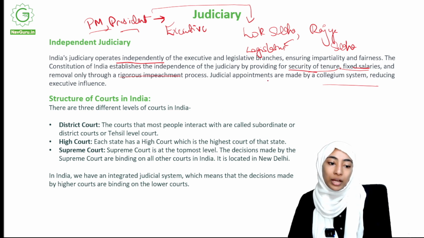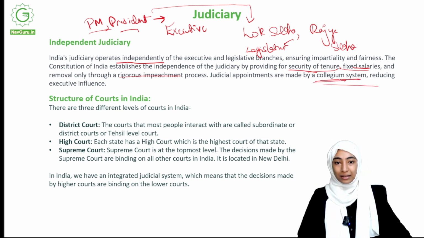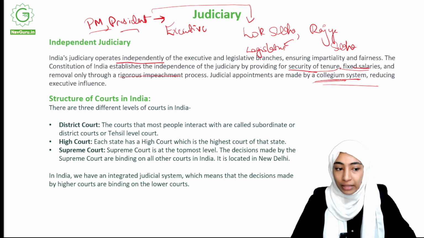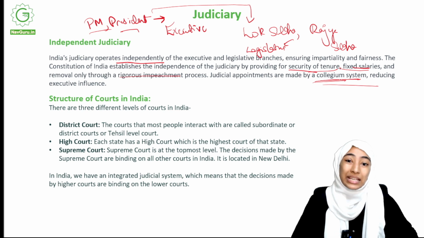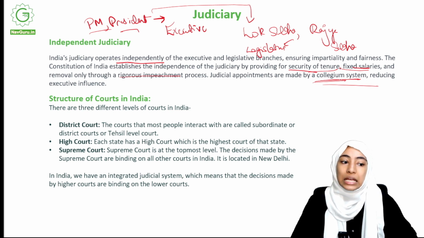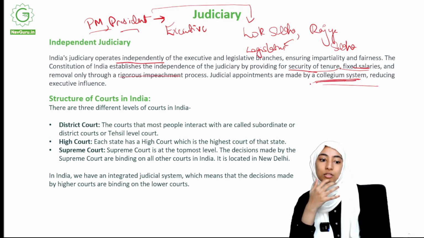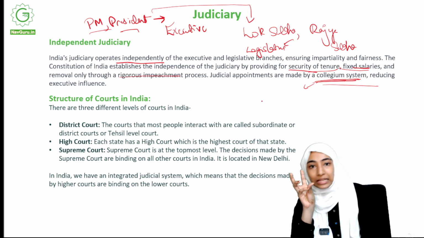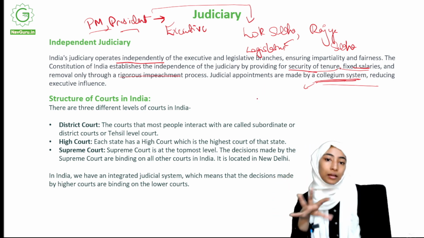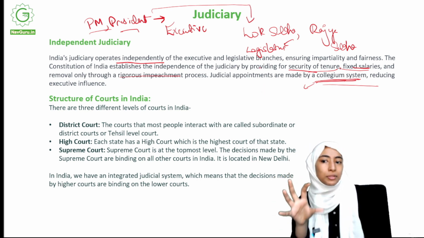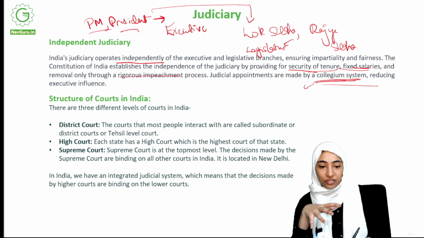Okay, judicial appointments are made by a collegium system, reducing executive influence. This is another thing. So when appointments are made, a collegium system takes place. So why do you have a collegium system? Basically to make sure that there is no executive influence. Okay, first I'll tell you what collegium system means. Usually it is either the Chief Justice who takes care of the judicial appointments, or a body of ministers after the Chief Justice.